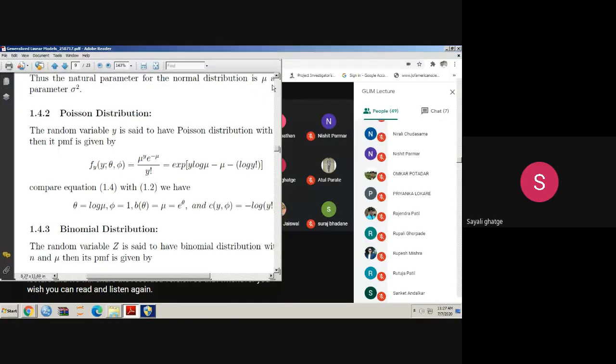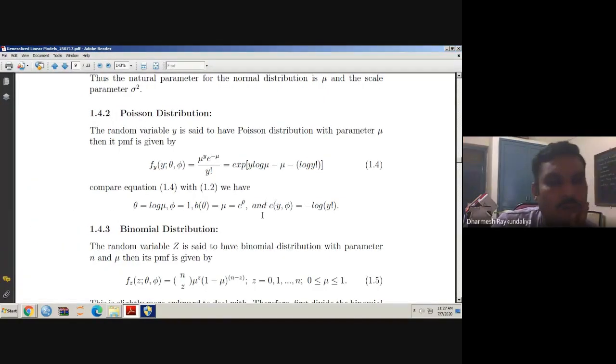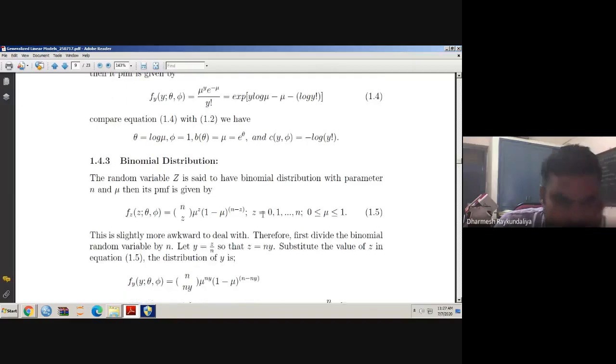Okay, now we will talk about the third distribution, that is called the binomial distribution. The random variable Z is said to have a binomial distribution with parameters n and mu. Here, what is the mean of the binomial response? np. That means I am interested in the proportion p.